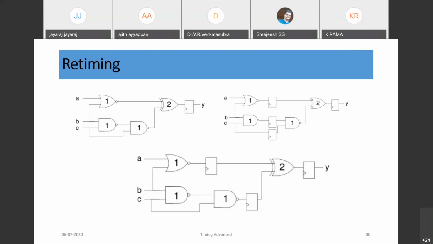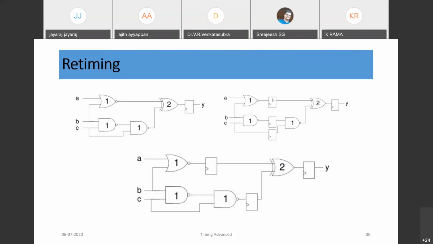Now we can look at another example of retiming. If you look at this circuit, say 1 time unit is the delay of this NOR gate and NAND gate, and 2 time units is the delay of this XOR gate. Now suppose this is the path.